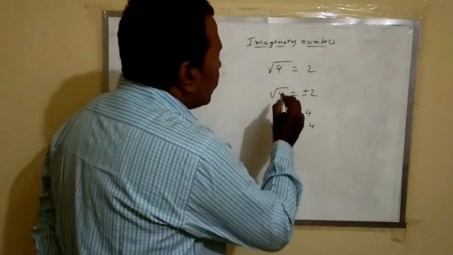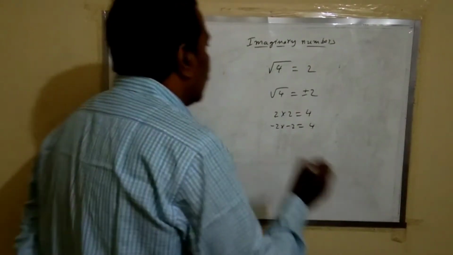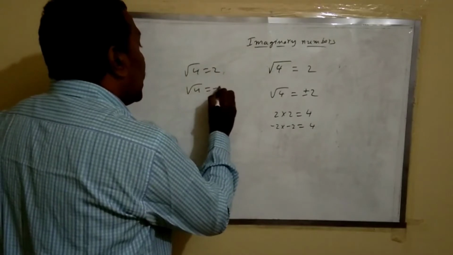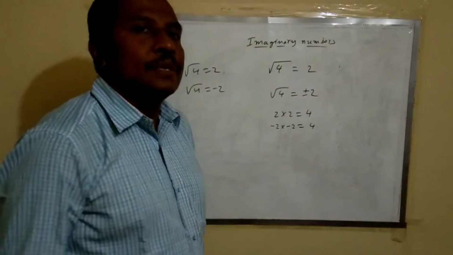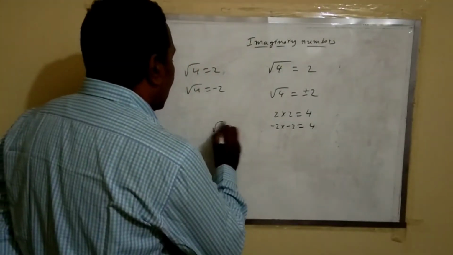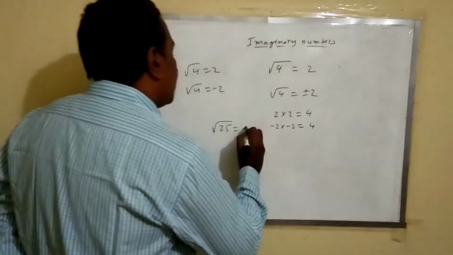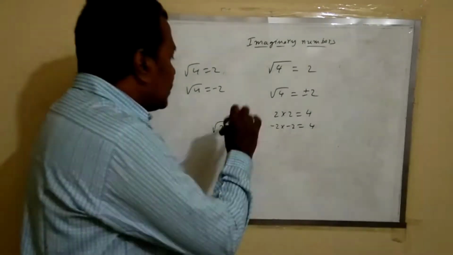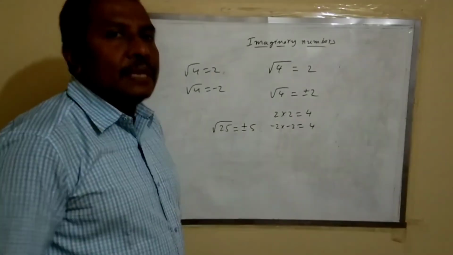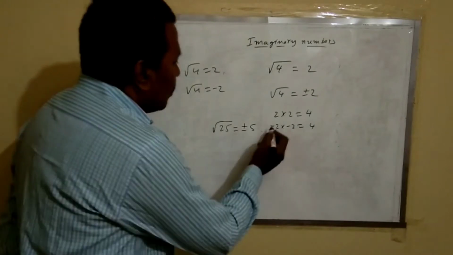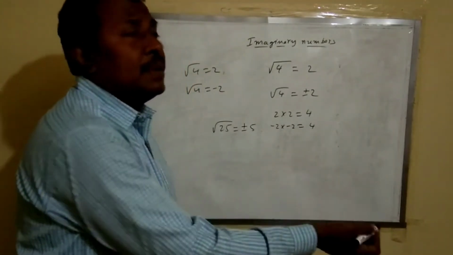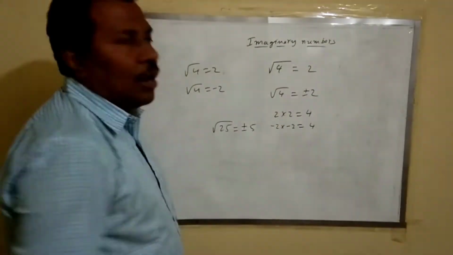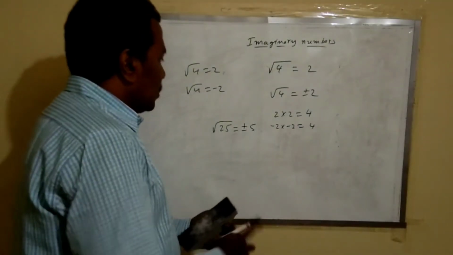So what do you say? Square root of 4 is plus or minus 2. So you can say that the square root of 4 is 2 and the square root of 4 is minus 2 also. Like that, you take any square number, square root of 25, which can be said as plus or minus 5. But 5 is the principal square root and minus 5 is the negative square root. Okay. So minus 5 into minus 5 is 25 and 5 into 5 is 25. So both are square roots of 25. Okay.